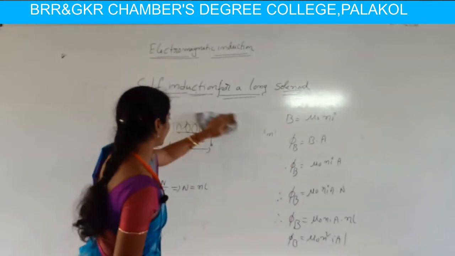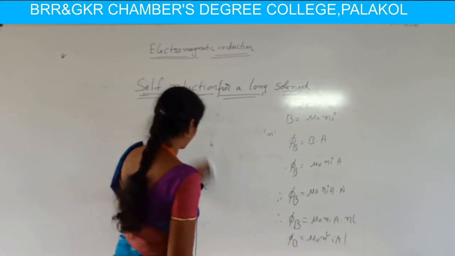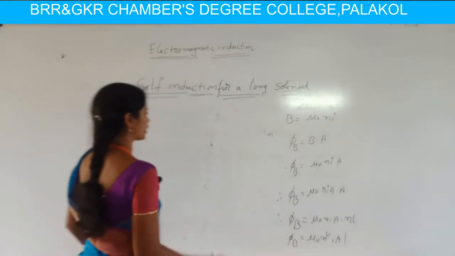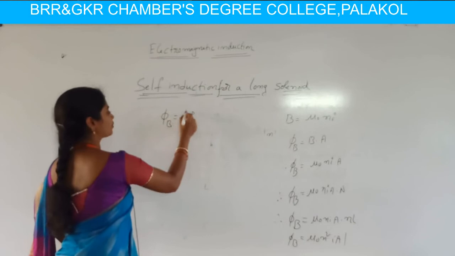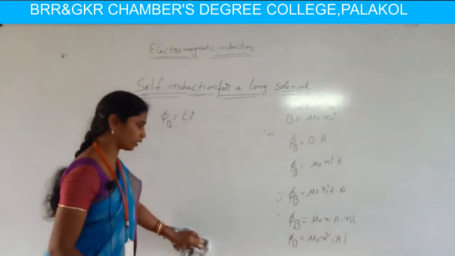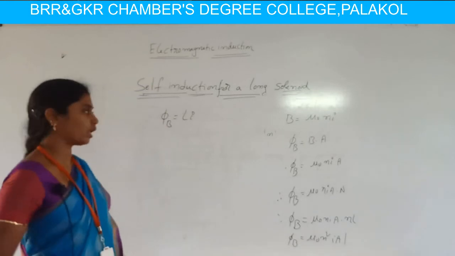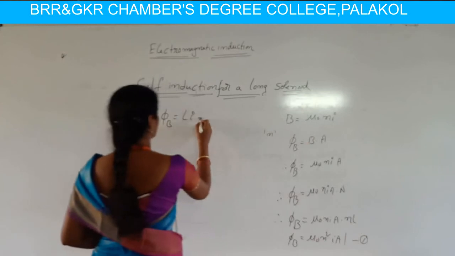We already know from the phenomenon of self induction that the flux linked is nothing but L i. So consider this as equation 1 and this as equation 2.